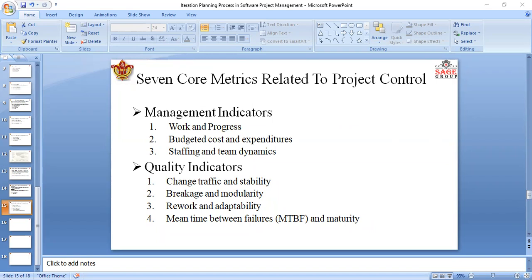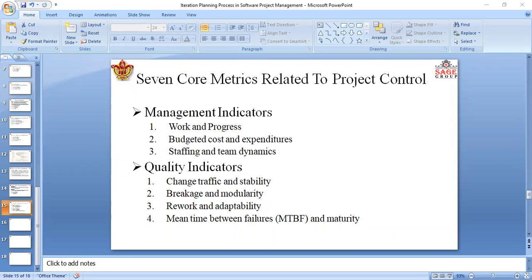So in MTBF and maturity, software can be categorized into the types of dynamics and non-dynamics, deterministic and non-deterministic efforts. This metric can be collected by the failure count, test hours until failure, by release, by component, and by subsystem.